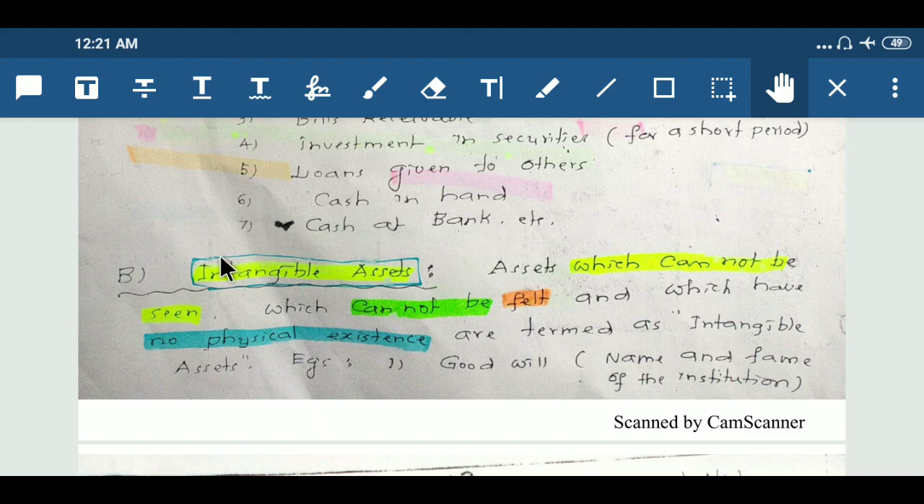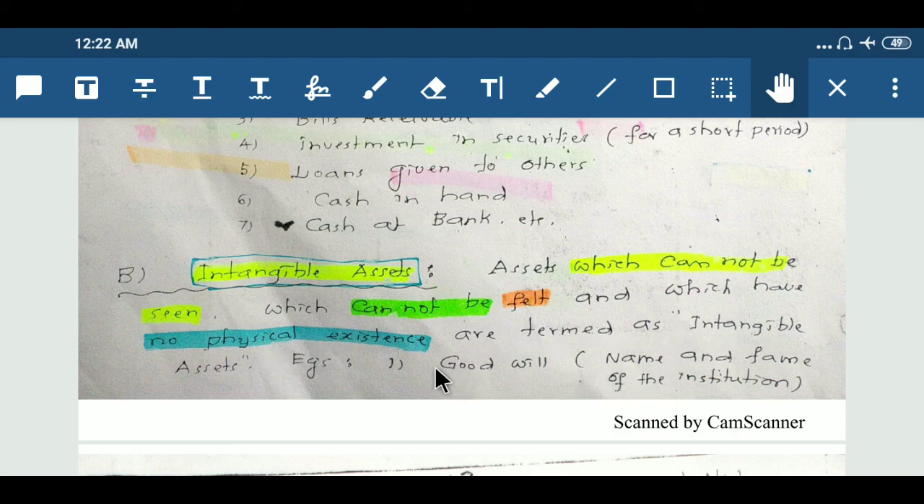Next, second major concept is intangible assets. Assets which cannot be seen, which cannot be felt, and which have no physical existence are termed as intangible assets.